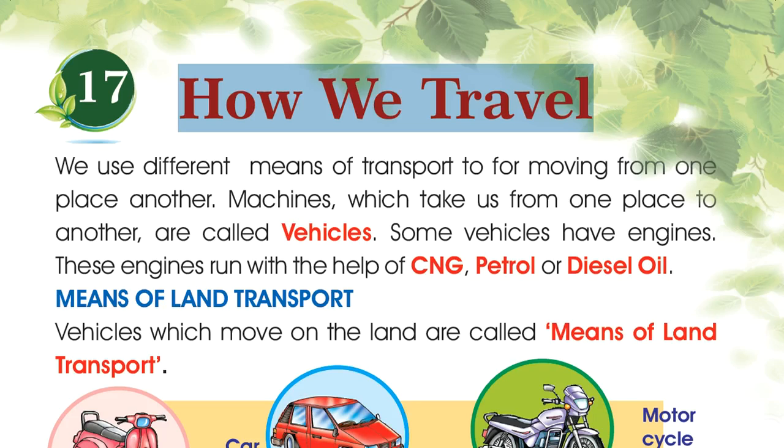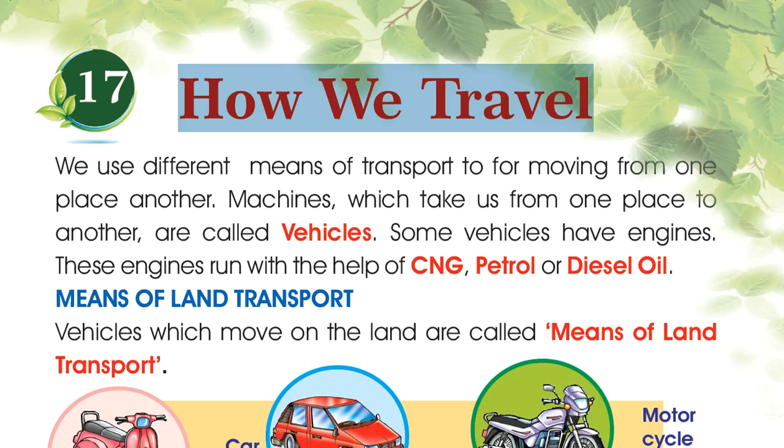There are different means of transport. For movement on land, we have bus, car, scooter, tonga, rickshaw, bicycle, etc. What vehicle do we use to travel long distance on land?